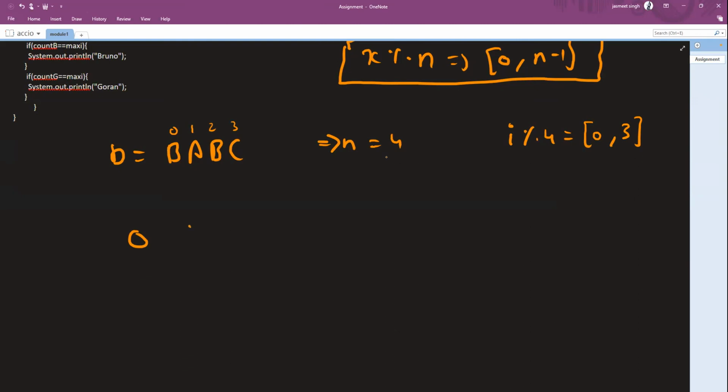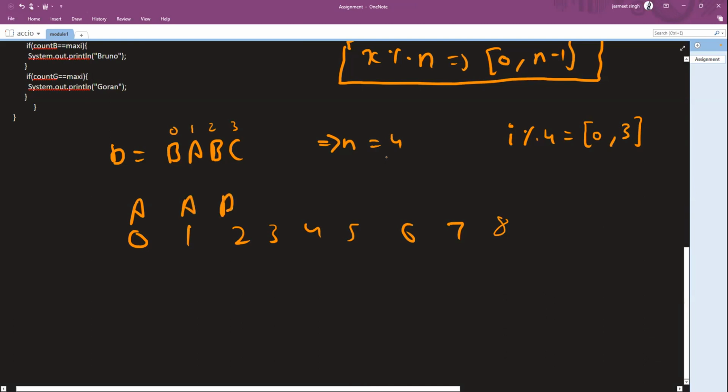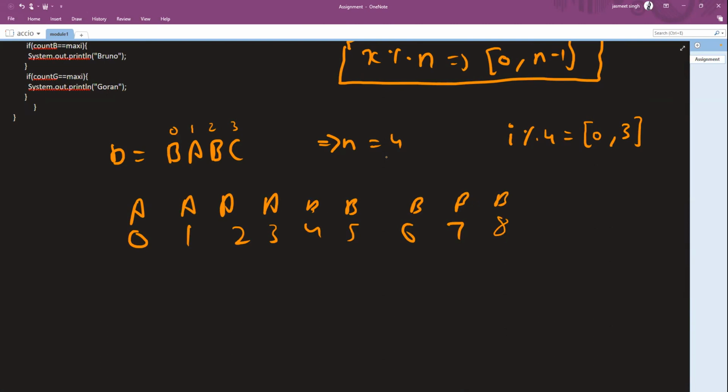So if I have indexes 0, 1, 2, 3, 4, 5, 6, 7, 8, basically 9 characters, so A, B, B, and B, right? I can still match it using the modulus operator with the B, A, B, C, B, A, B, C, B, right? Got it?